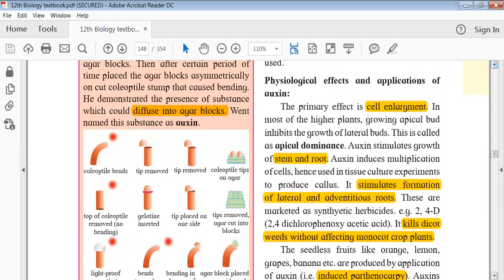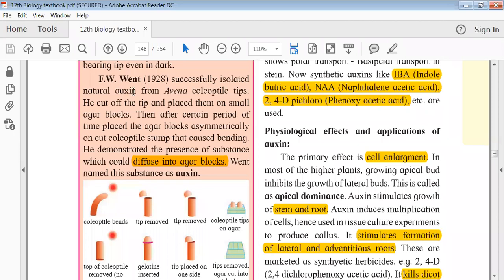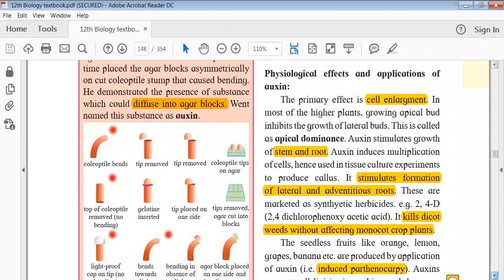One thing is very important which I want to discuss. F.W. Went, in 1928, did an experiment whose assay is called the Avena curvature test. It was done in the Avena plant, which is why it is named the Avena curvature test. He was the first one to obtain auxin. What he did was cut the tips of the Avena plant and keep them on agar media. After some time, he put the agar media onto the stump of the plant from where he had cut the tips.